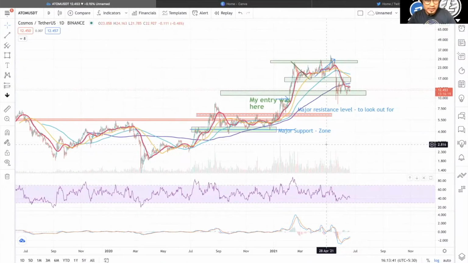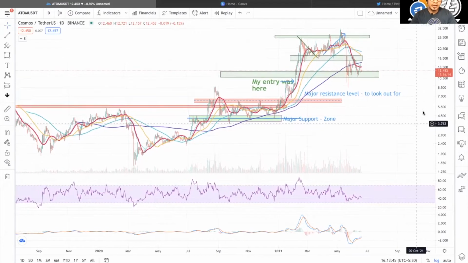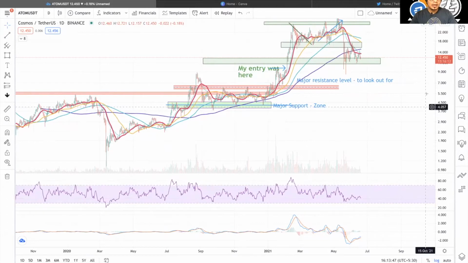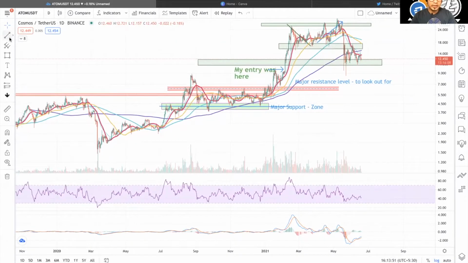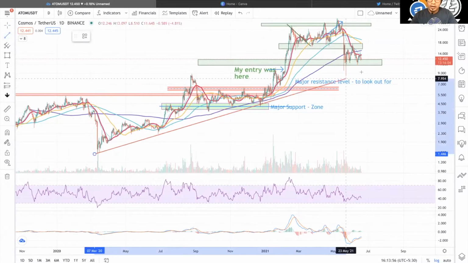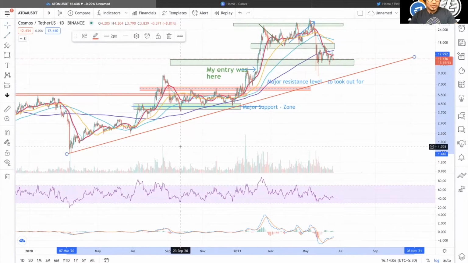So guys, as you can see, this is our Atom chart. As we mentioned, we'll be discussing Atom as well. This is a daily chart for Atom in the USDT pair from the Binance application, right? If you see, we have an ascending trend line which is known as trending support. We have tested it multiple times and we have bounced quite well from it.